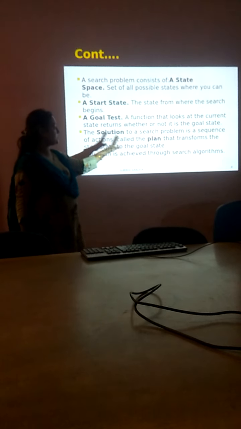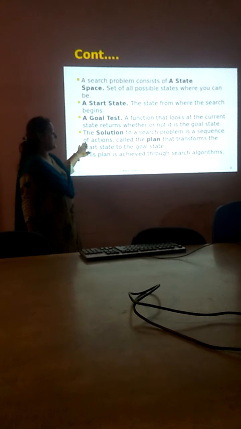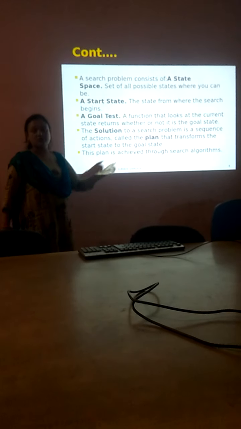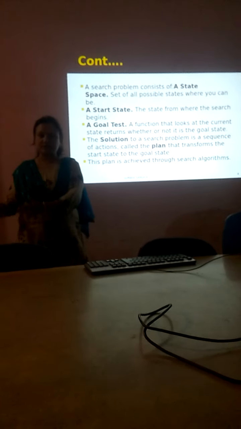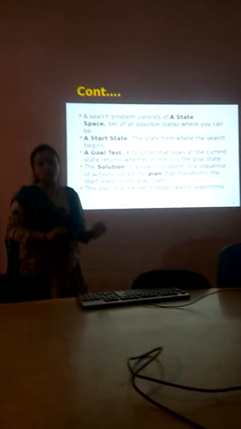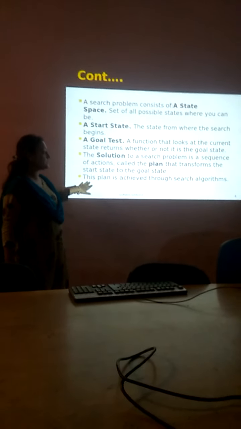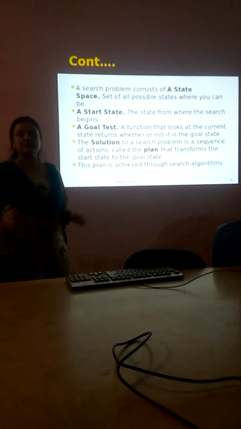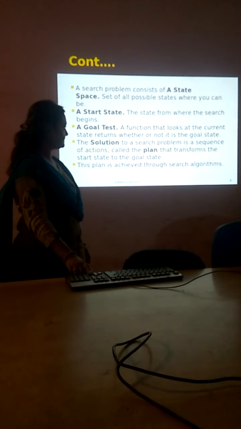So the solution to a search problem is a sequence of actions called the plan that transforms the start to the goal state. So our motive in AI is to start from the start state and then go to the goal state. The plan is achieved through a search algorithm, and this in between, from the start node to the goal state, is your search algorithm.